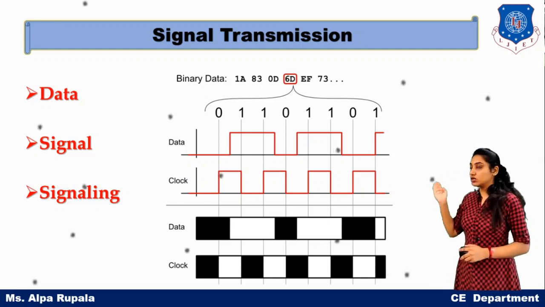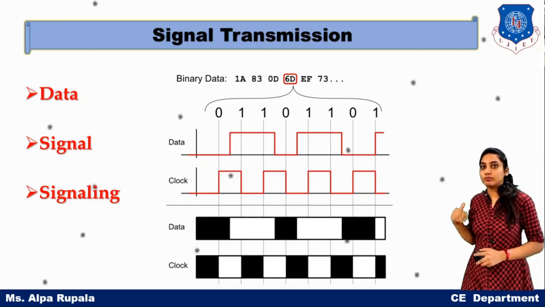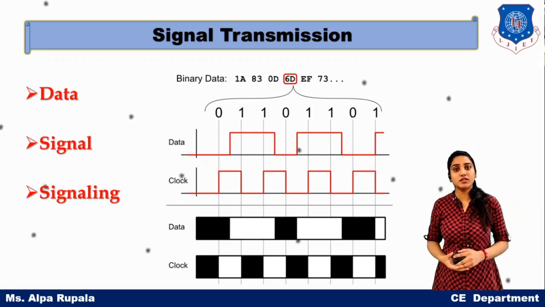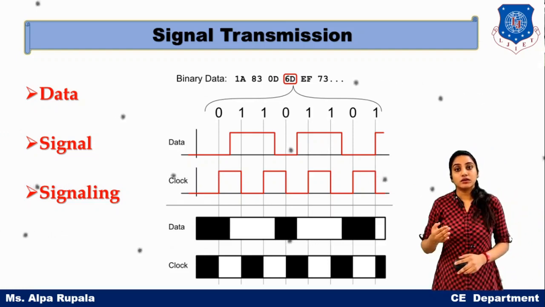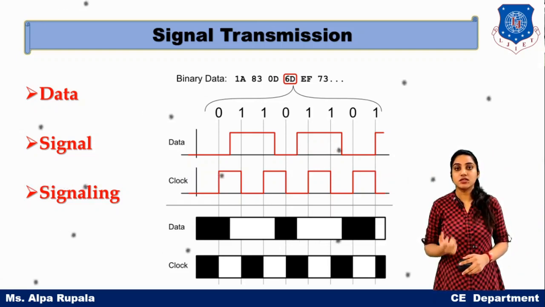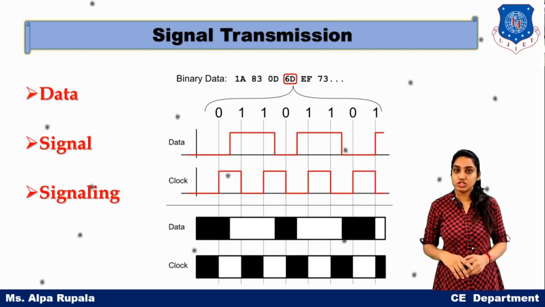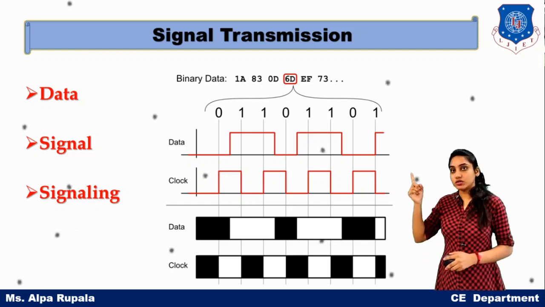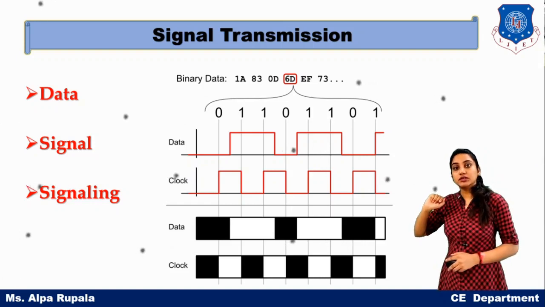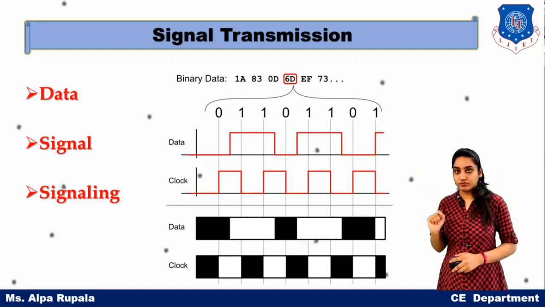The third row is nothing but a clock. Now, what is the requirement of a clock? In real life, the signal is nothing but the representation of your data, so your 0101 binary data is represented as a signal.